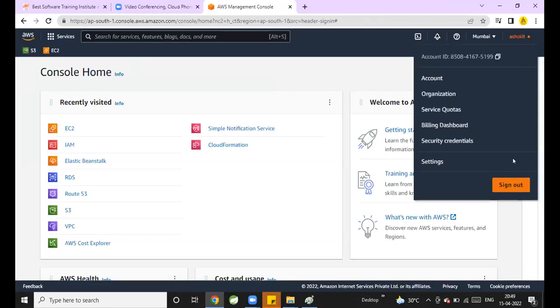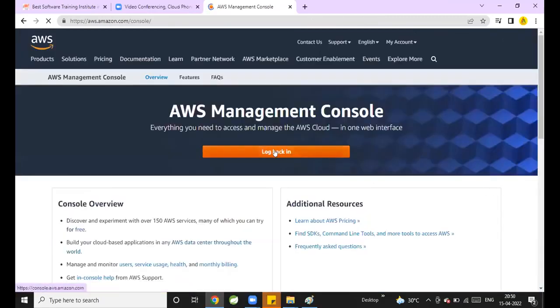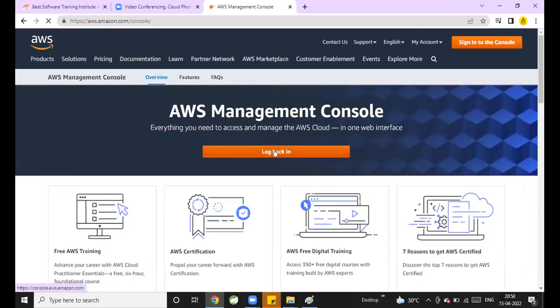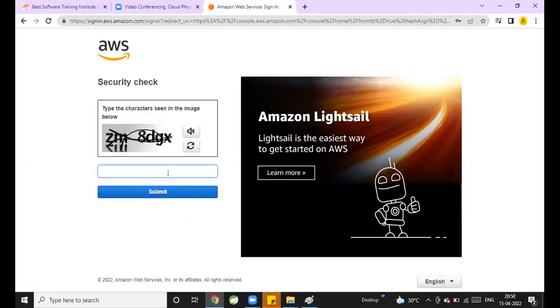Now, see here, I will sign out again and go to log back in. I want to log in to my AWS account. Can I use the same MFA code, or will it generate a new MFA code? A new one is generated. Where is that MFA code generated? In my mobile, in Google Authenticator. We can configure that in Google Authenticator.